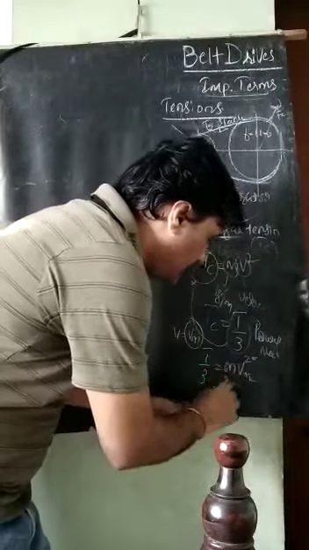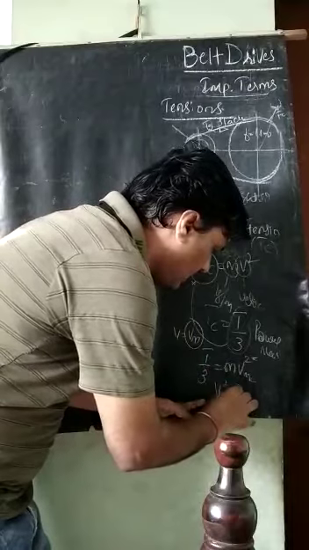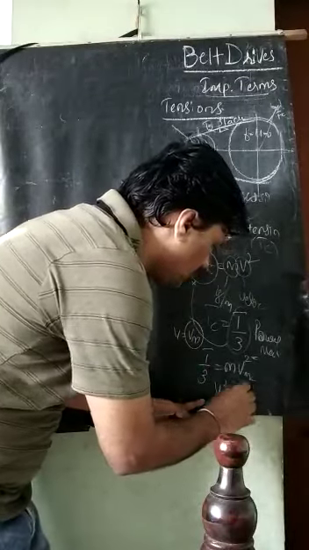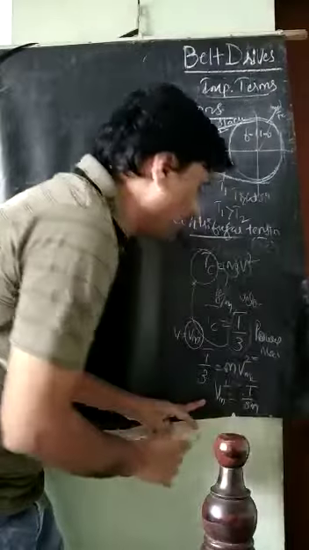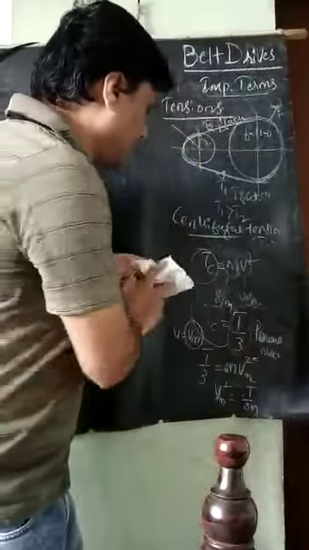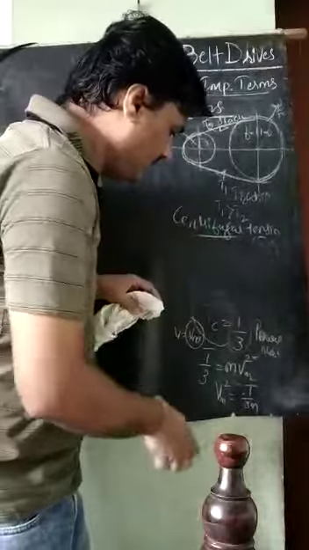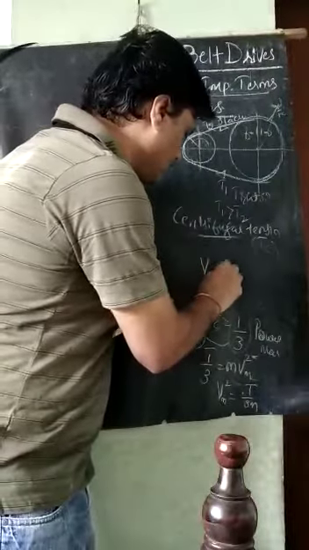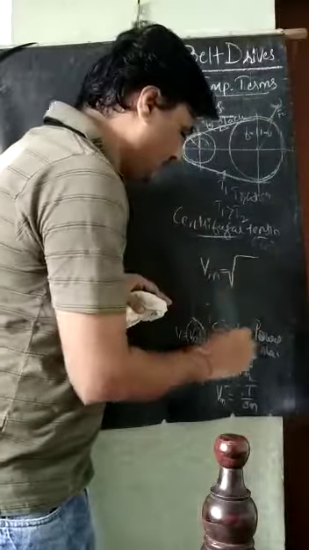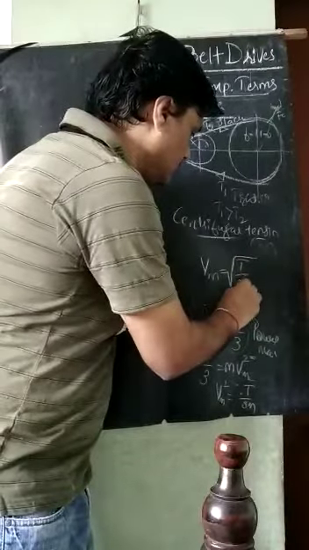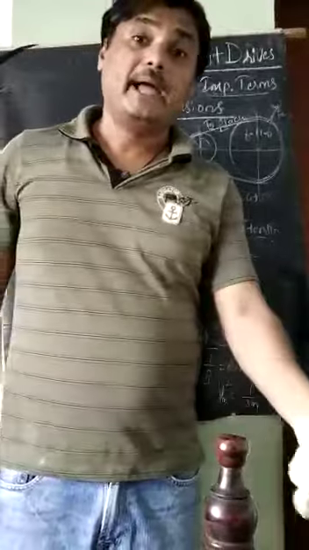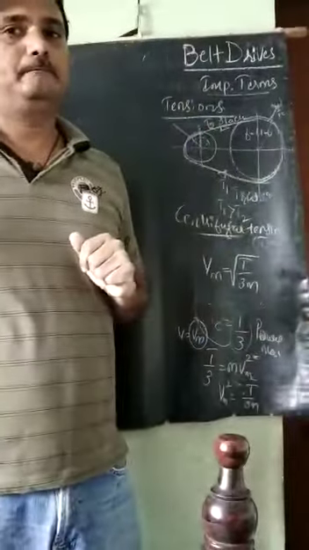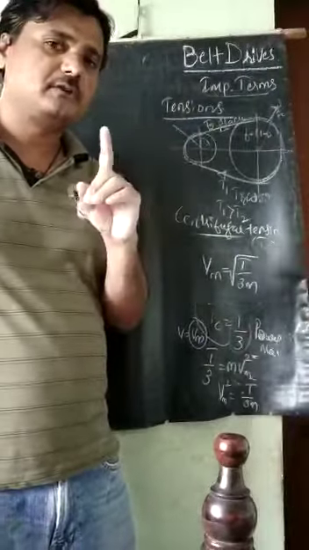If I simplify it, Vm square is equal to T divided by 3m. Simplifying again, Vm is equal to the square root of T divided by 3m. This is the formula for the maximum velocity, meaning this much velocity we can reach.